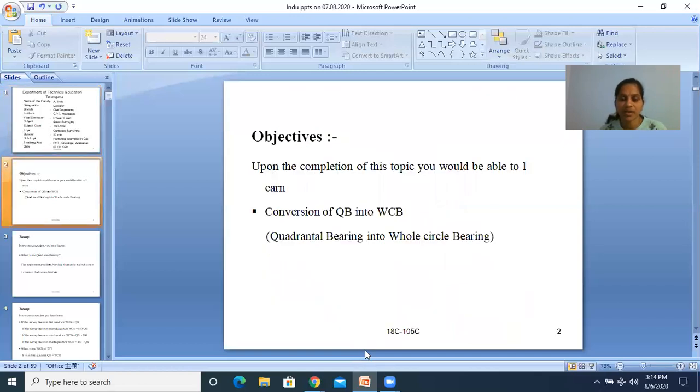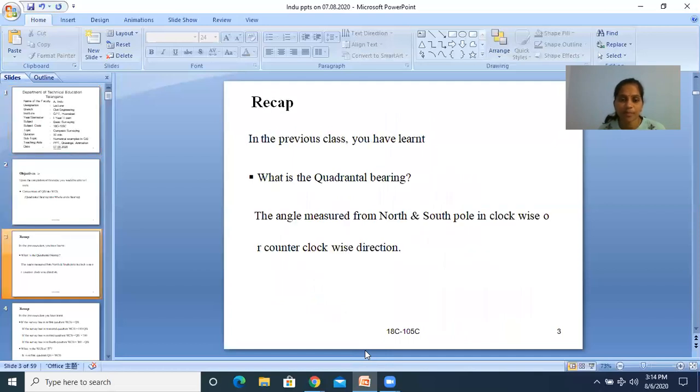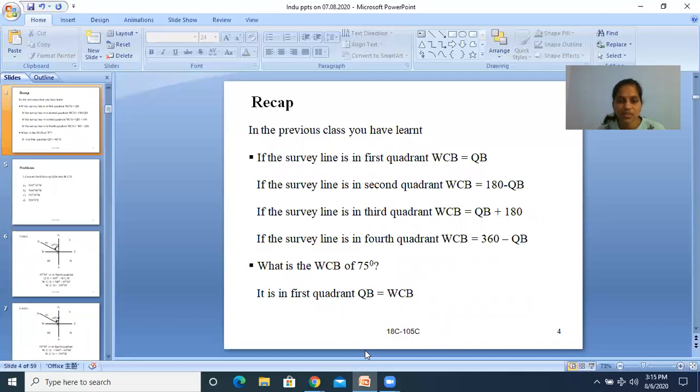Quadrantal bearing into whole circle bearing. So this is our topic today. On completion of this topic, you would be able to understand the conversion of QB into WCB. The angle can be measured from the north and south pole in clockwise or anti-clockwise direction. So this is the rule for conversion we saw in the last class.